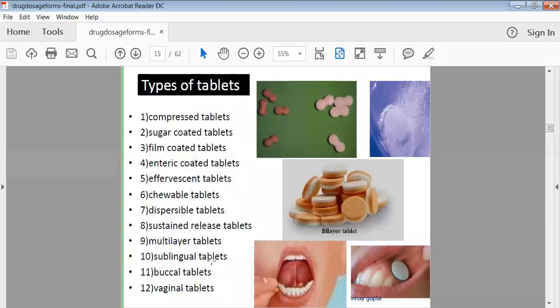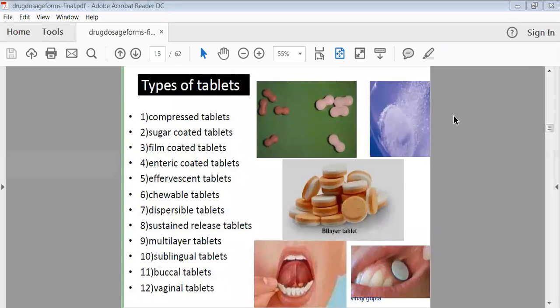Suppose we have prepared the normal tablet, that is simply prepared by compression. Suppose that tablet has a lot of bitterness, or it is very difficult to administer. To avoid the bitterness of the tablet, we can give a very thin coat of sugar solution above your normal tablet. It means to change the taste of that tablet. So that is called the sugar coated tablet.